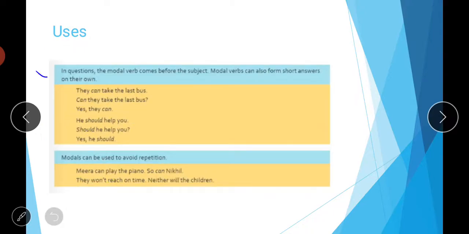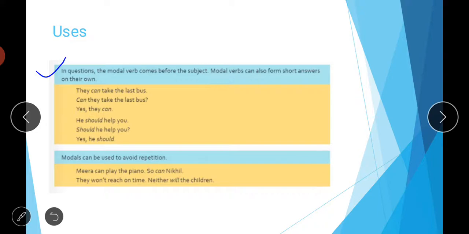Next, in questions, the modal verbs come before the subject, and modal verbs can also form short answer questions on their own. We have done this in the question chapter also, and at that time in the case of auxiliary verbs also. So again, what they are saying is that these modals can come before the subject to form a question, and these modals can be used to form short answer type questions.